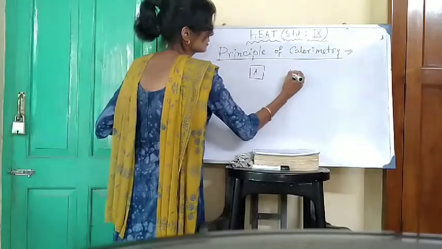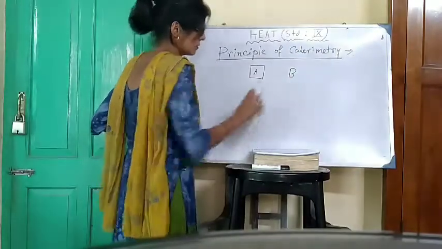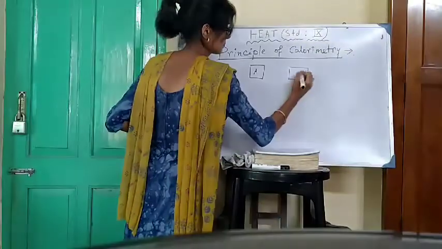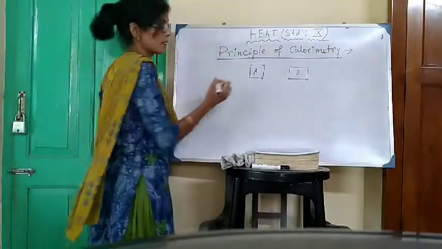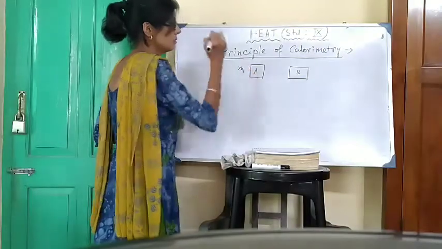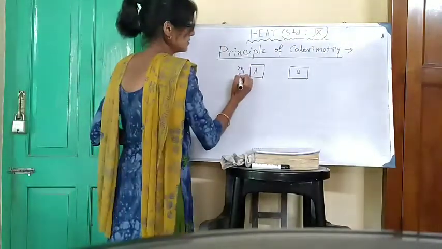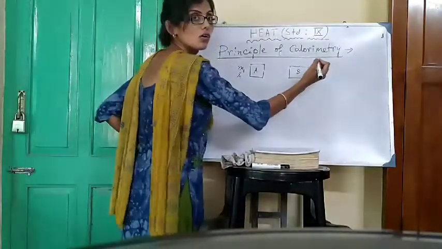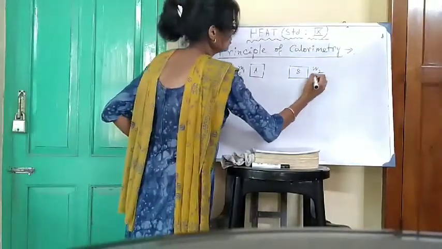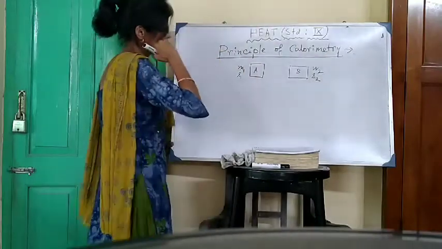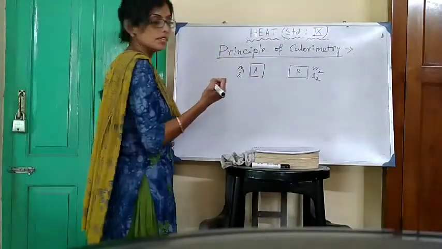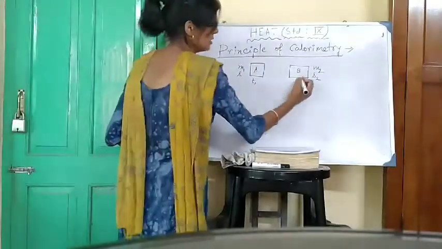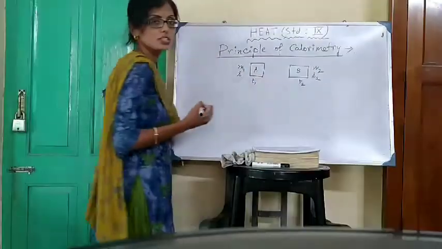A and body B. Mass of body A is m1. Specific heat of the body is S1. Mass of body B is m2. Specific heat is S2. Okay. Temperature of the first body, this body A, is T1. Temperature of the second body is T2.